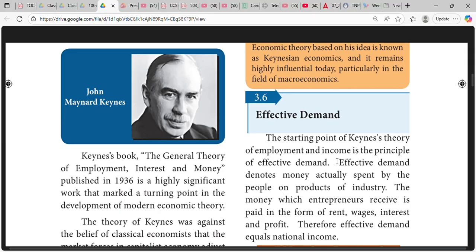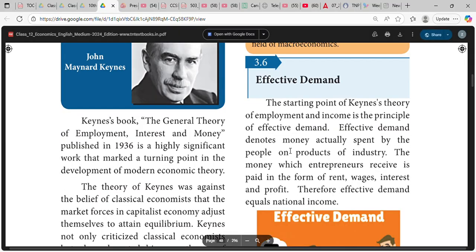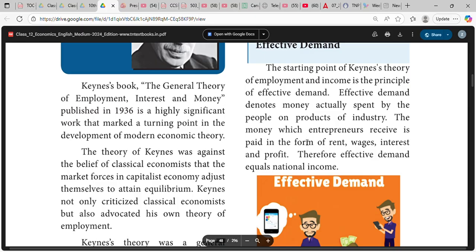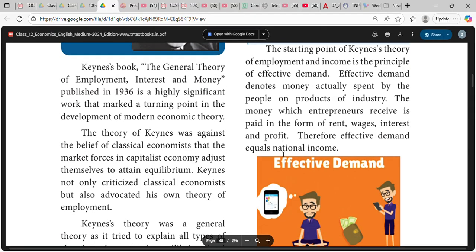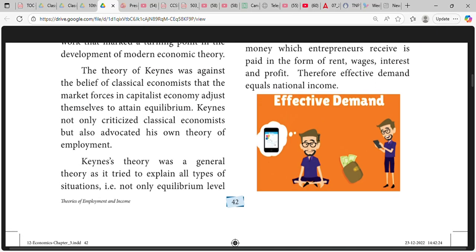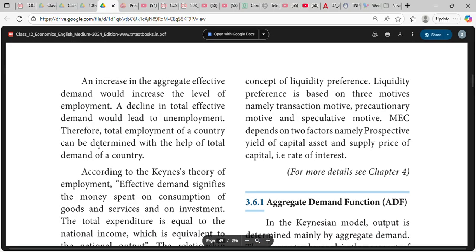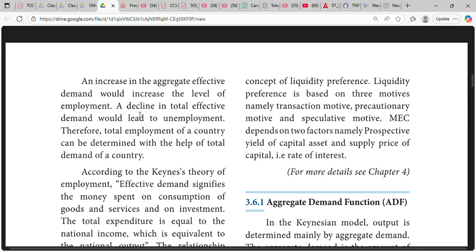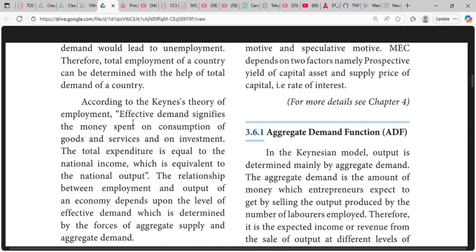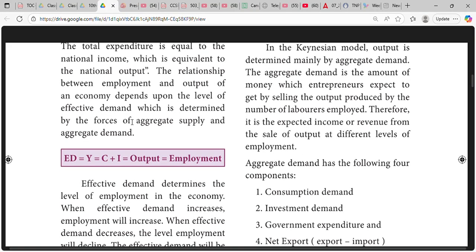The starting point of Keynes' theory of employment and income is the principle of effective demand. Effective demand means money actually spent by the people on products of industry. The money which entrepreneurs receive is paid in the form of rent, wages, interest, and profit. Effective demand equals national income. An increase in the aggregate effective demand would increase the level of employment. A decline in the total effective demand would lead to unemployment. Therefore, total employment of a country can be determined with the help of total demand of a country. In Keynes' theory of employment, effective demand signifies the money spent on consumption of goods and services and on investment.